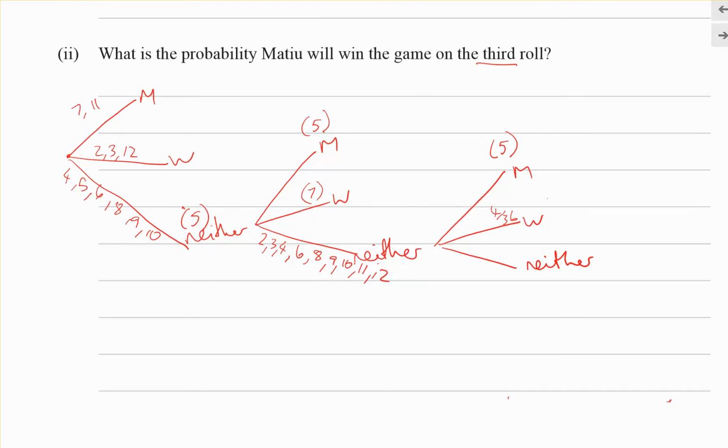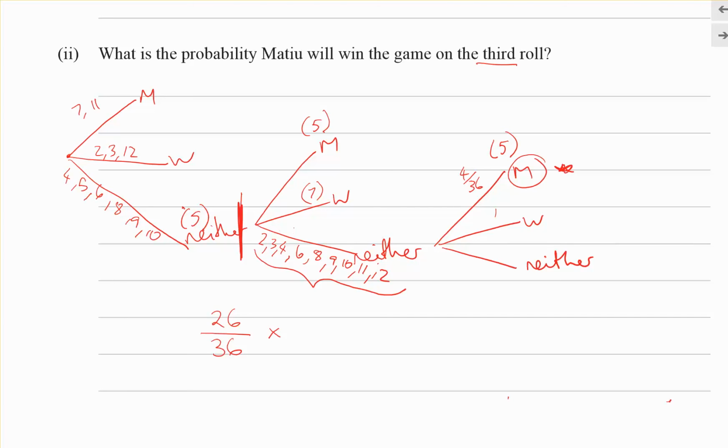So the probability that this happens, given that they got a 5 the first time, means you've come down the neither branch and then that one. Now the probability of all of this happening, you need to go back to the previous page, add up all of those probabilities together, and it should come to 26 out of 36.